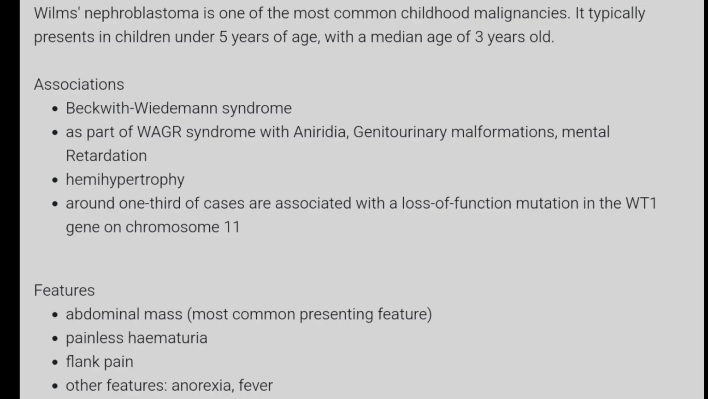So this is a childhood kidney tumor which is called Wilms nephroblastoma, and it has good prognosis luckily. Although 20% of the people they have metastasis. So children under 5 years of age they are more prone to have this tumor, although median age is 3 years. It has got association with Beckwith-Wiedemann syndrome, and it can be part of WAGR syndrome, in which there is aniridia, genitourinary malformations, and mental retardation. Hemihypertrophy, about one-third of cases they are associated with loss of function mutation in Wilms tumor WT1 on chromosome 11.